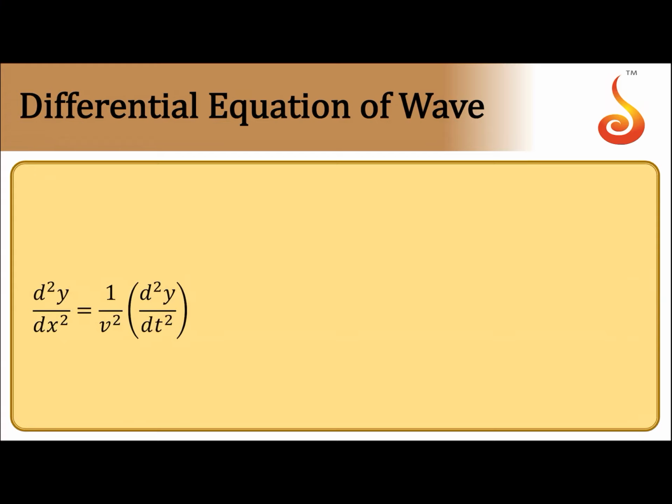Now if you consider the differential equation of a wave, it is given by d square y by dx square is equal to 1 by v square into d square y by dt square. Notice one thing: here the displacement differentiation is with respect to x, that is wave displacement. Here differentiation is with respect to time. So they are different.